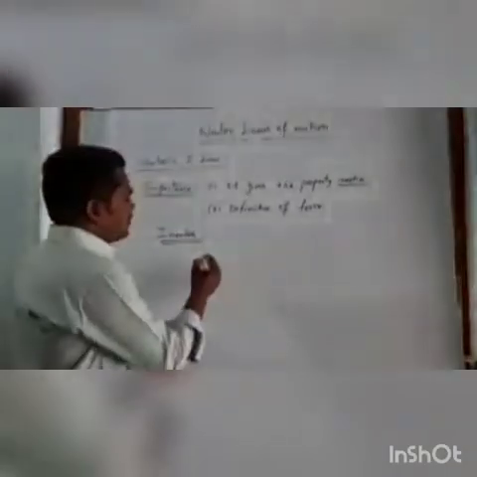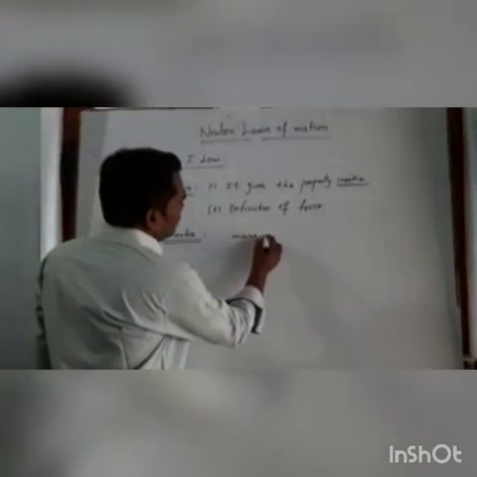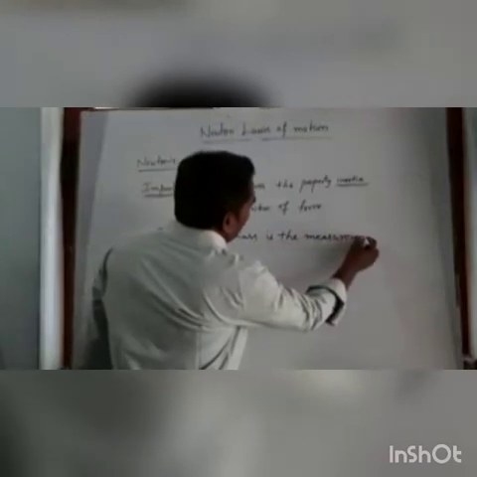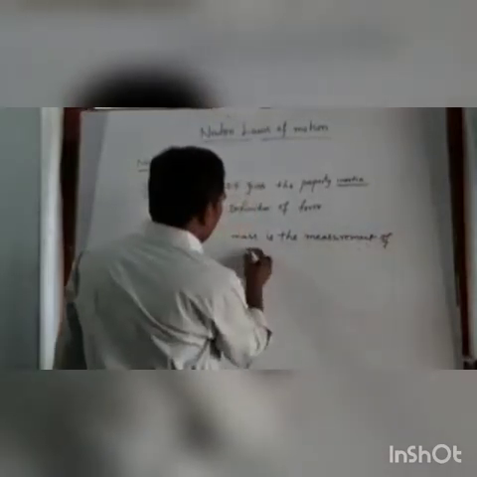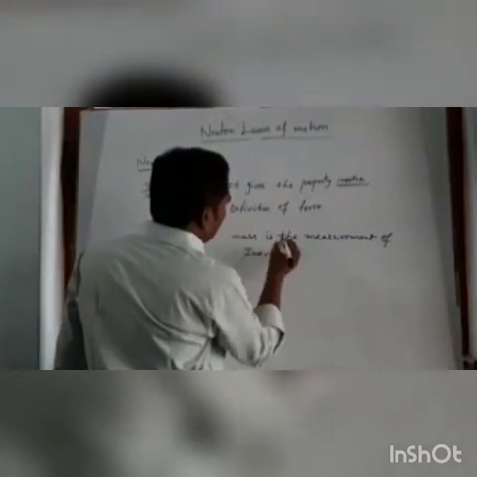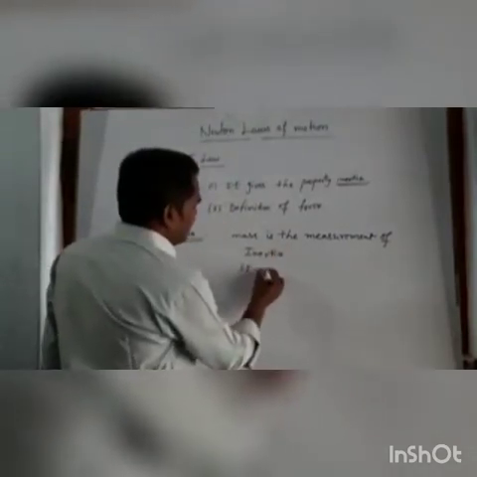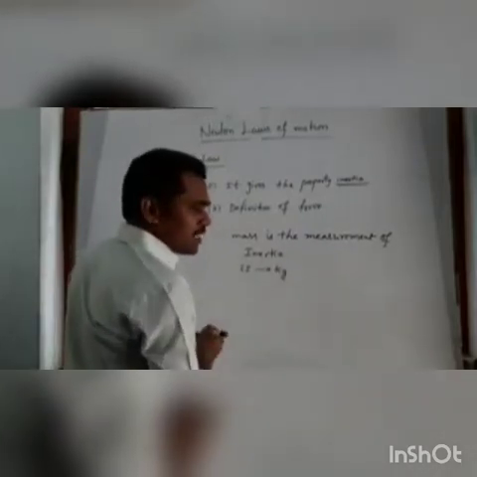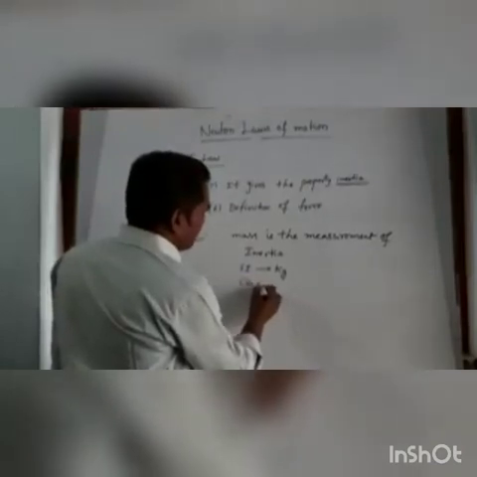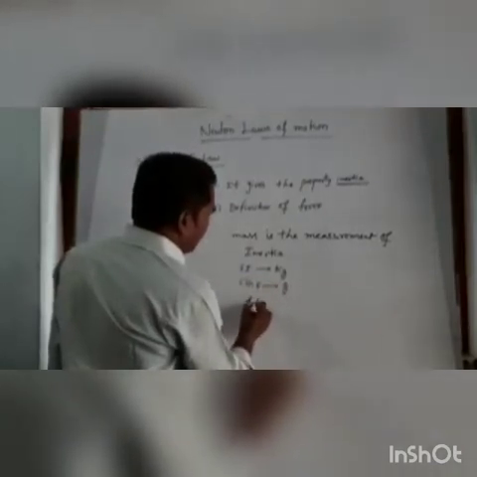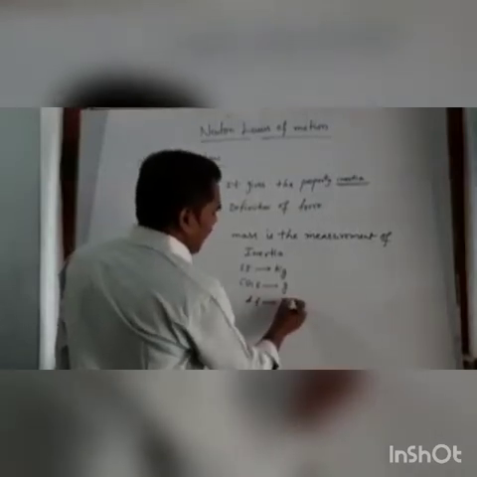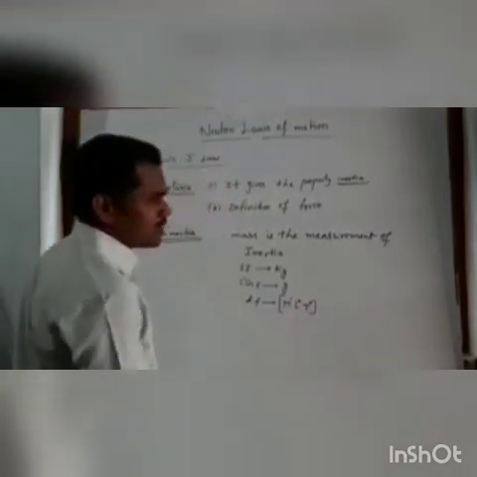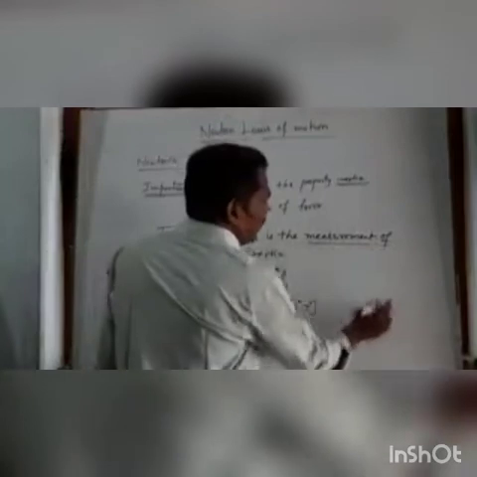So the SI unit of inertia is kilograms, and the CGS unit of inertia is grams. The dimensional formula of inertia is M to the power 1, L to the power 0, T to the power 0.